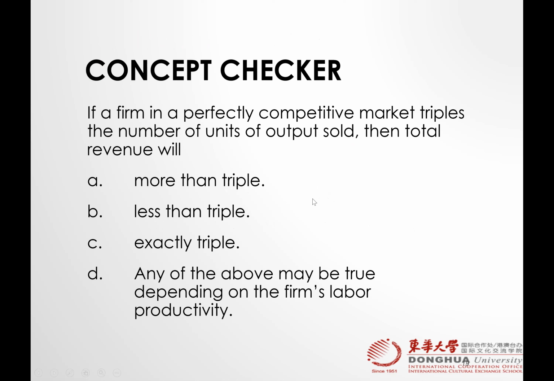If you understand what we have learned, please answer this concept checker. If a firm in a perfectly competitive market triples the number of units of output sold, then total revenue will be